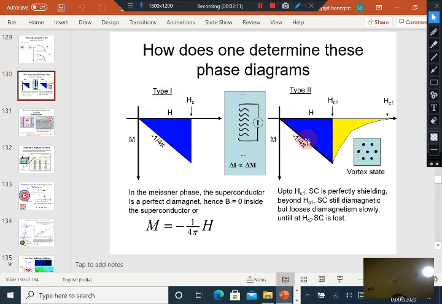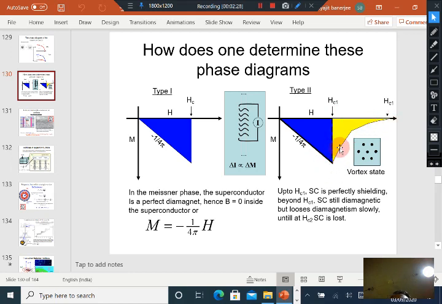However, there are other materials in which the material exhibits a perfect diamagnetic response, or the Meissner state, up to a lower critical field Hc1, and after Hc1 the material still remains superconducting, but the diamagnetism slowly goes to 0.